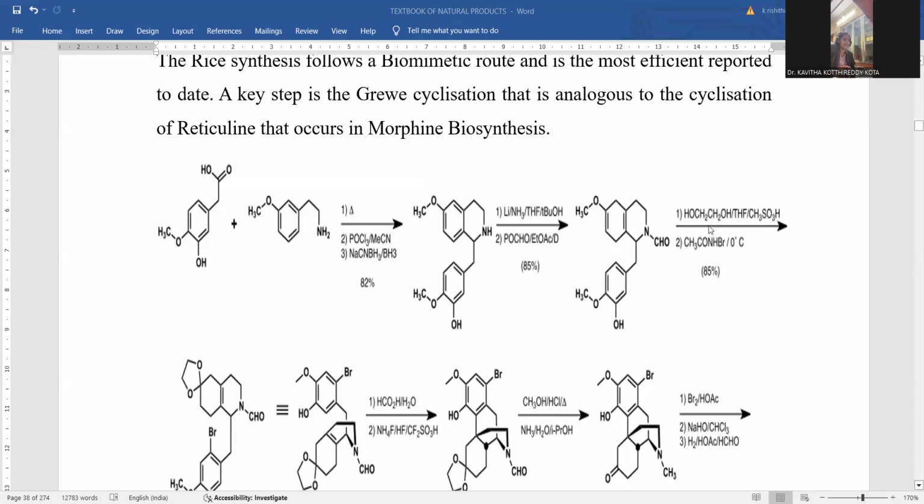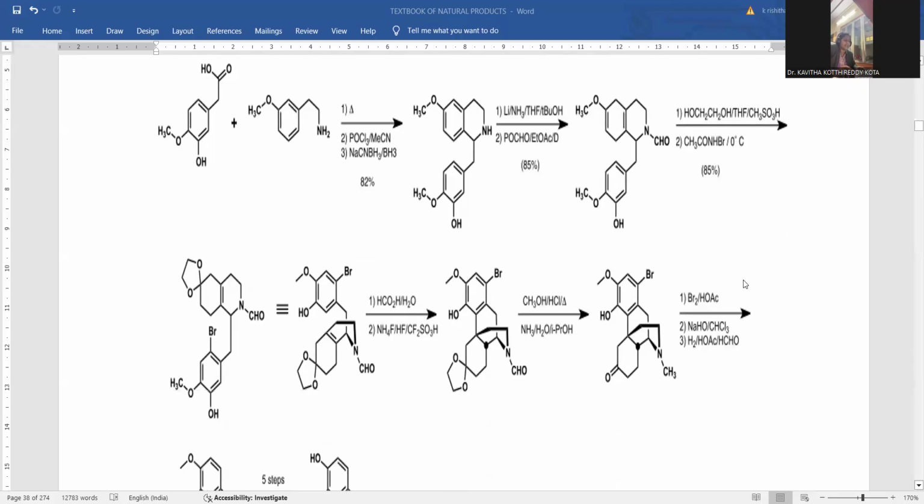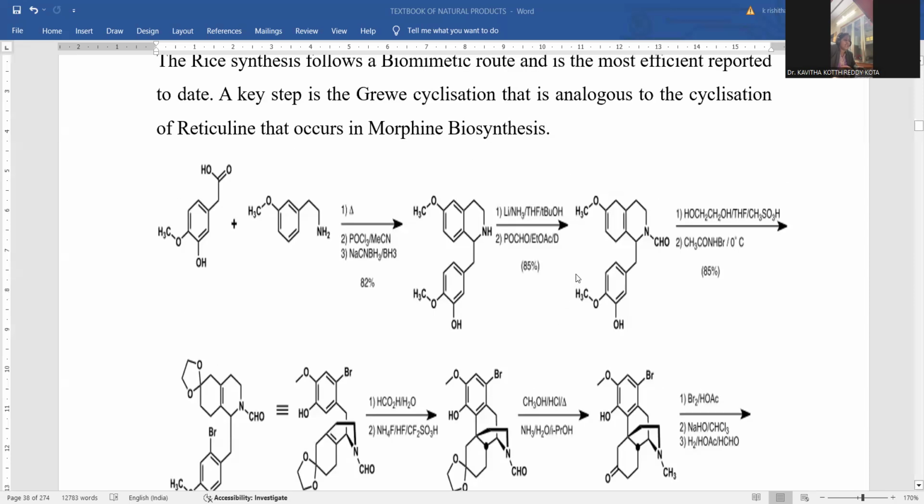Here you can have dihydroxyethane. This is the one called dihydroxyethane, in the presence of tetrahydrofuran solvent, and methanesulfonic acid is the acidic catalyst. Here CH3CONHBr, so N-bromoacetamide is another reagent added at cryogenic conditions like 0 degrees centigrade. So what happens here?